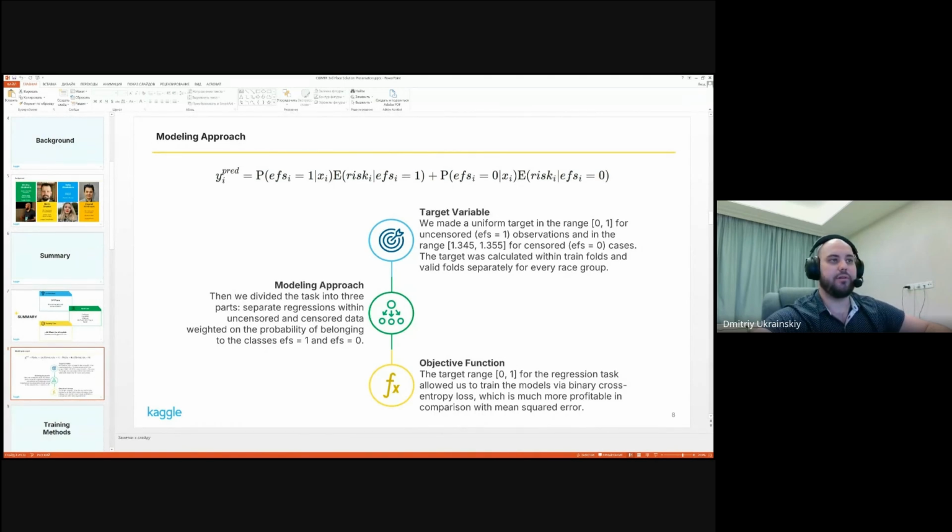The target variable was calculated within train folds and valid folds separately to avoid any leakage. It also was calculated separately for every race group, because the key metric of the competition was the concordance index calculated independently for every race. It should also be mentioned that the target range 0 to 1 for the regression task allowed us to train the models via binary cross-entropy loss, which is much more profitable according to our experiments in comparison with mean squared error.